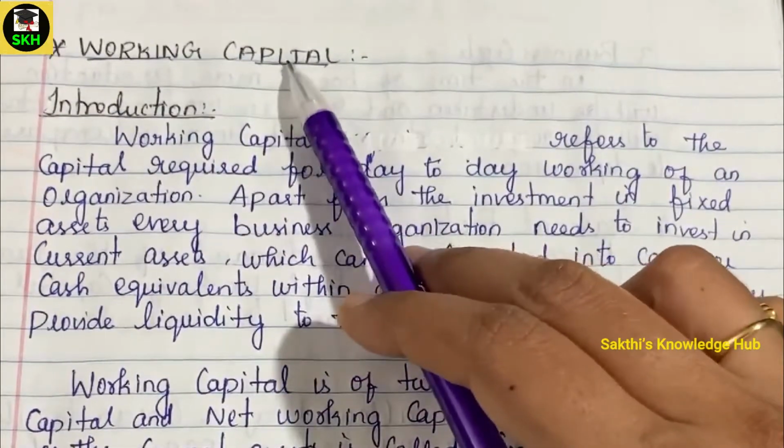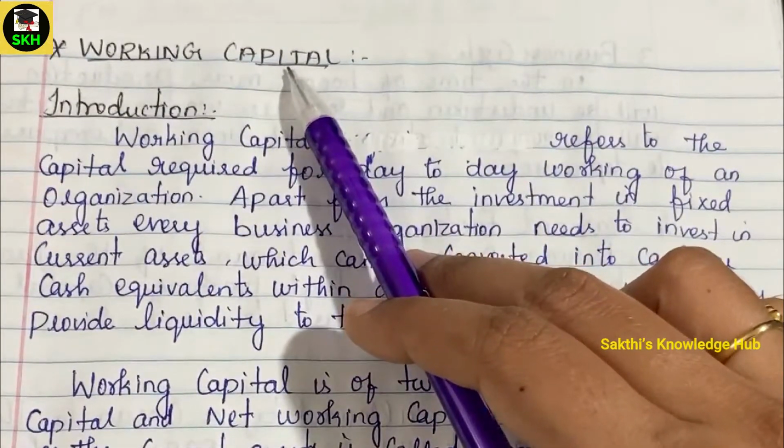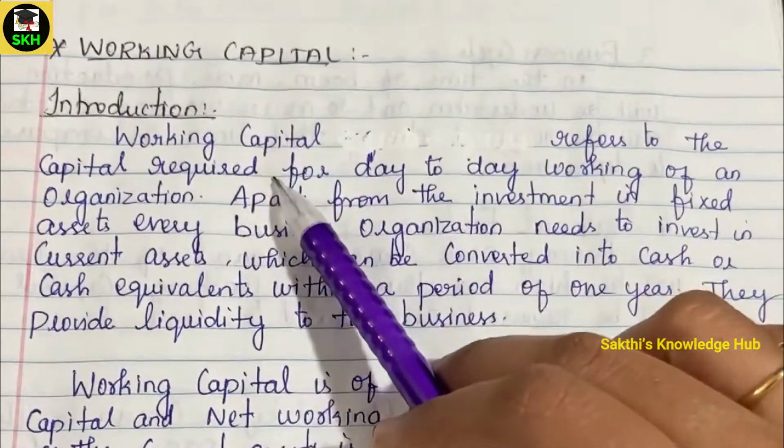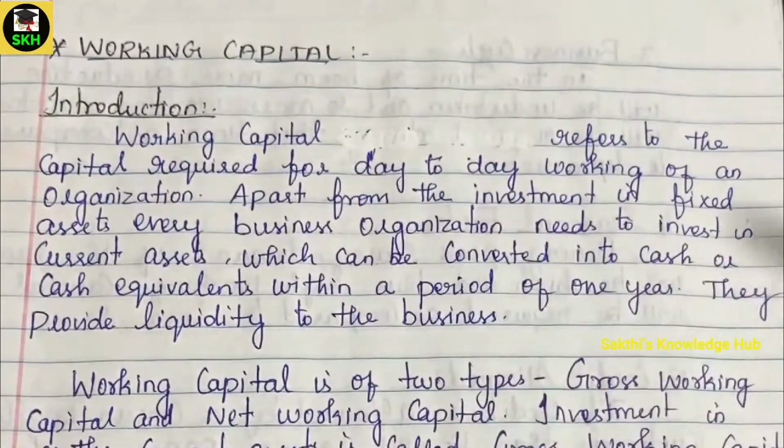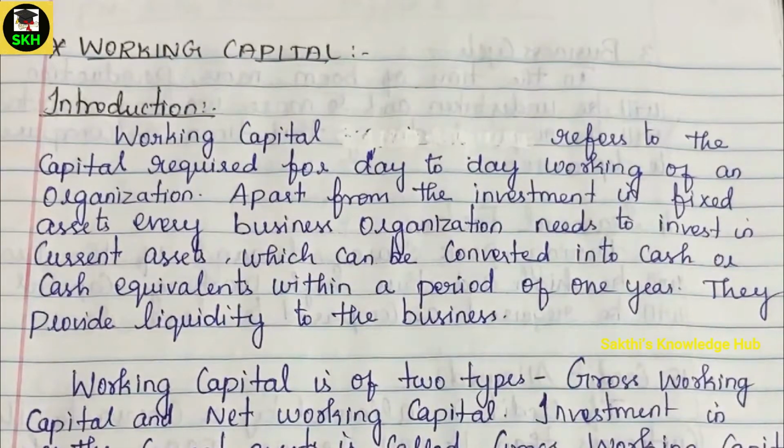This is also one type of capital investment in the business, which is required for a short-term period, either for day-to-day operations or in any kind. This is what we are going to discuss, and also its factors. Just as in fixed capital different factors decide the requirement, likewise for the working capital requirement of an organization there are some factors, and the requirement is decided according to those listed factors. That is what we are going to see.